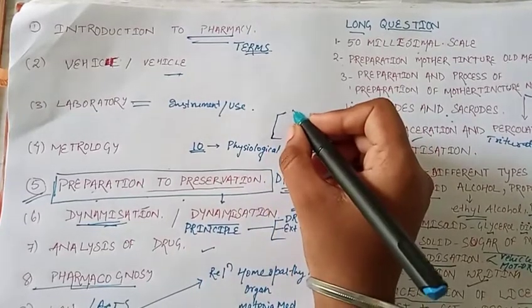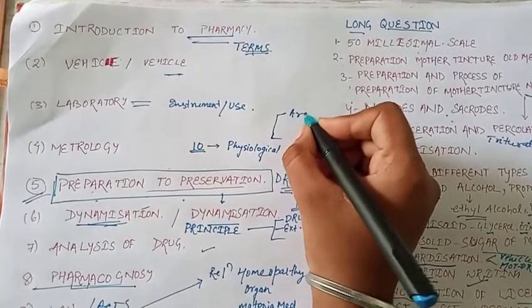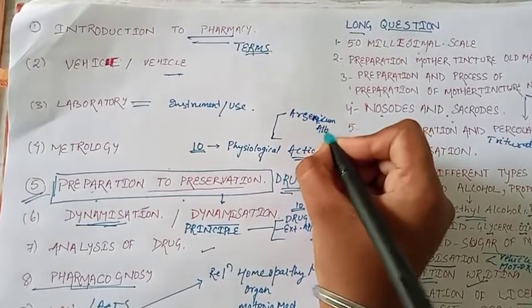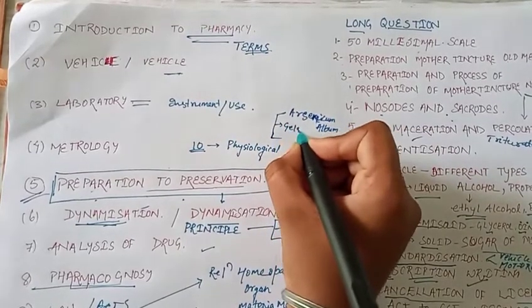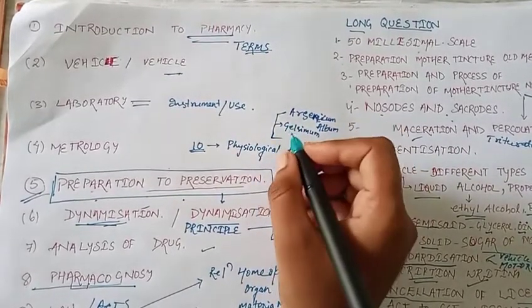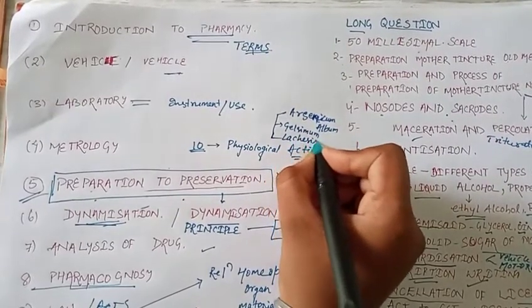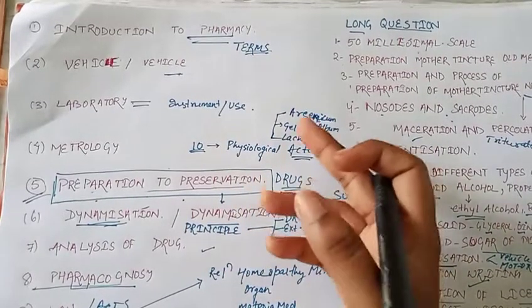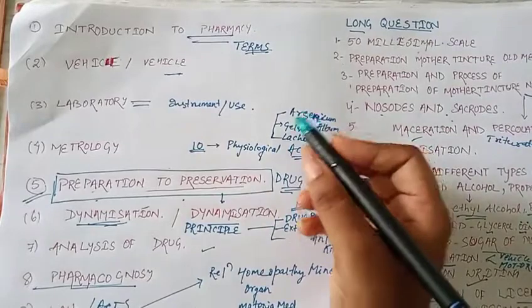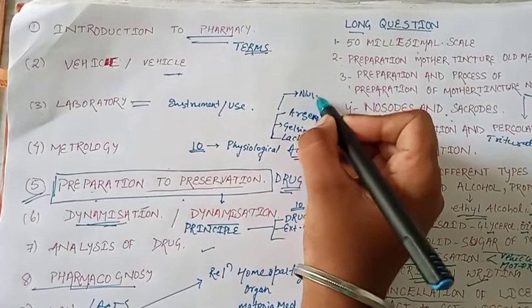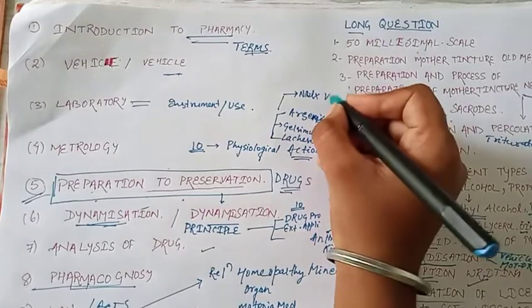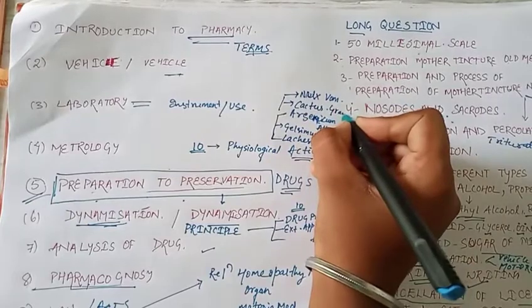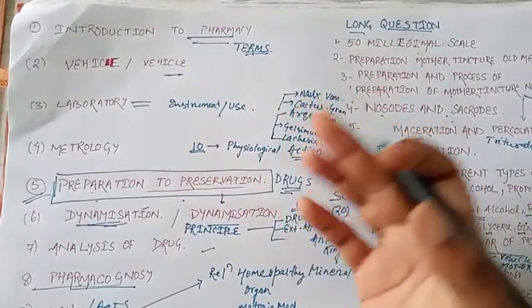I just give 5 drugs, that is Arsenicum album. Because of COVID, this drug is most asked, Arsenicum album. Then Gelsemium, which was asked in our exam. Then another is Lachesis. There are many drugs present. You go through your previous year questions, then you can have a great idea about this topic, which is most important. But these are the most important: Nux vomica, then another is Cactus grandiflorus. So these are the important ones that can be asked. Above that, many drugs are also there.